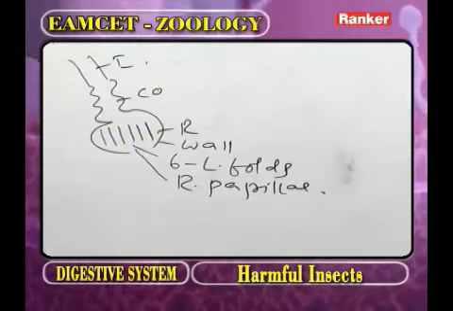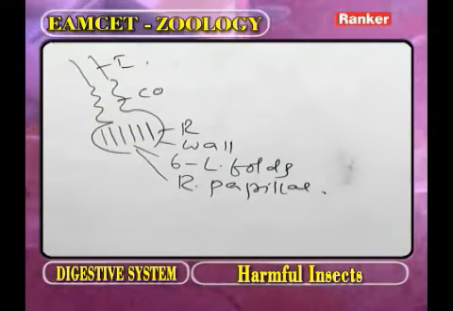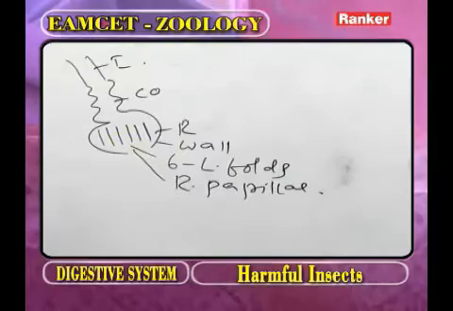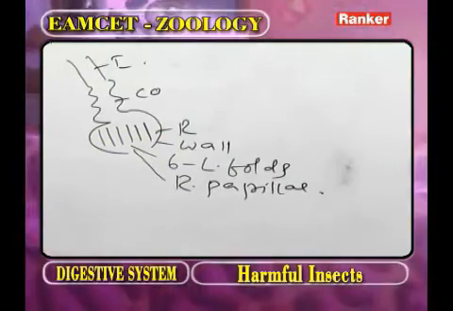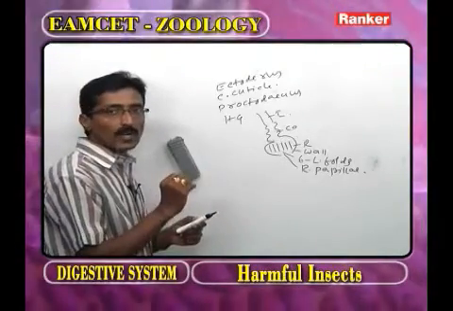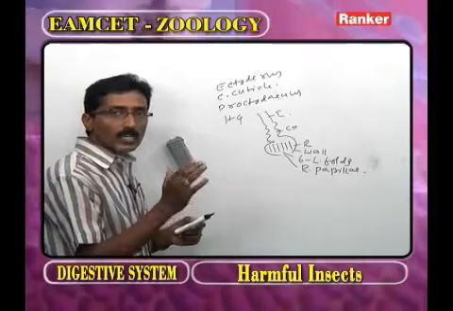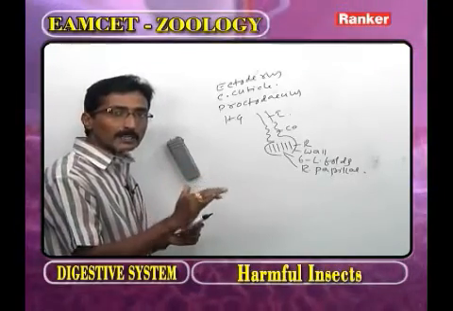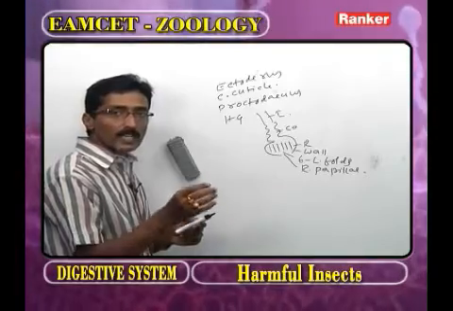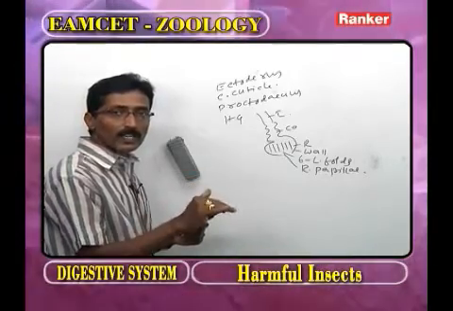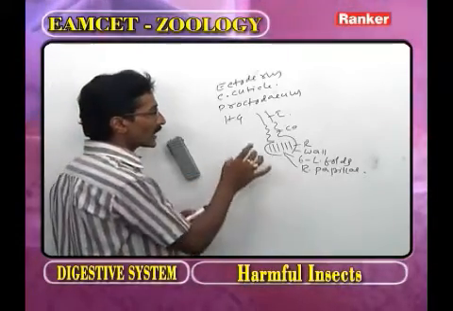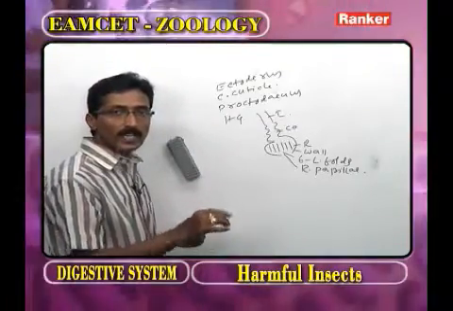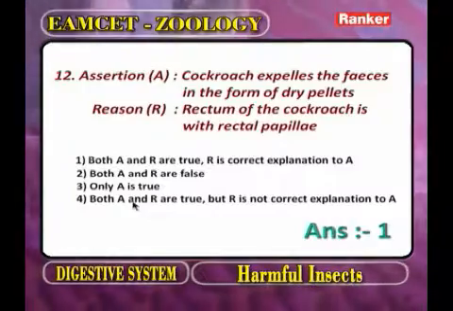The rectal papillae reabsorb water from the undigested food material so that the animal conserves water. In order to conserve water, the cockroach, like all insects, expels the feces in the form of dry pellets. So A and R are correct, and R explains A. Now we go for the next question.